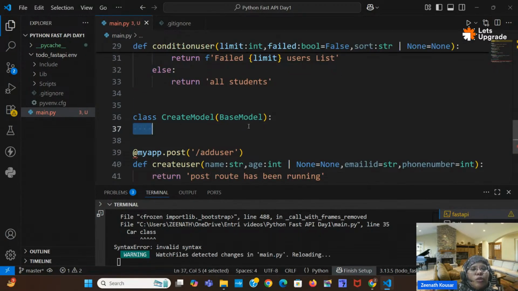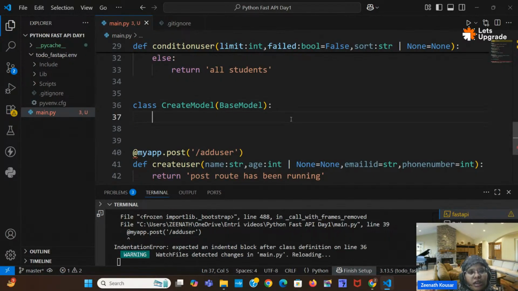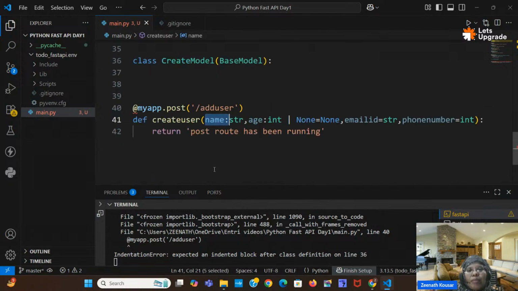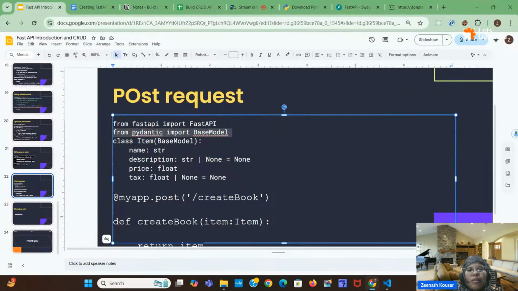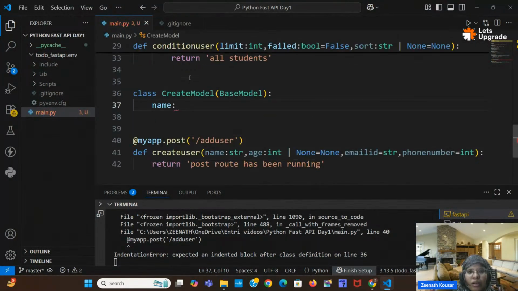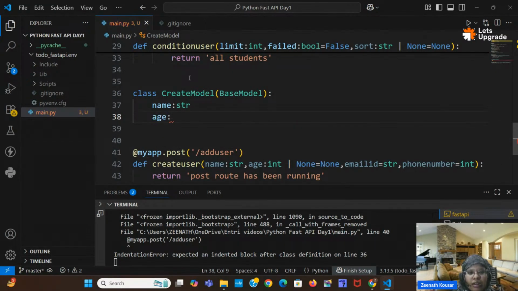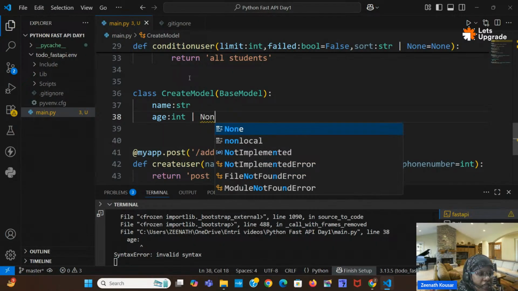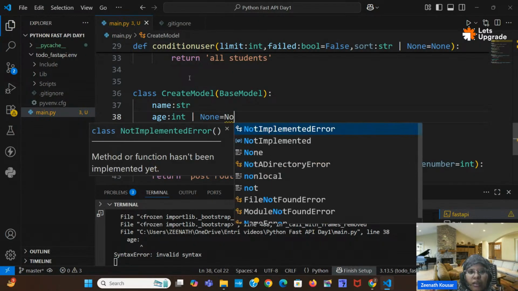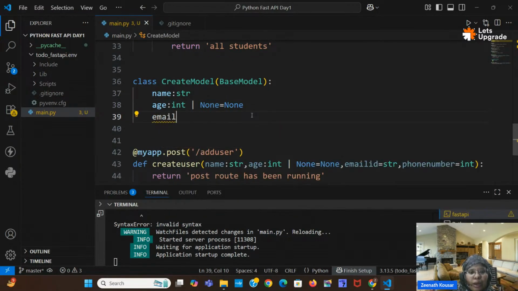In the same way, we are inheriting BaseModel here. You have to inherit BaseModel. BaseModel consists of some features, and apart from that you can add new features here. How can you add them? You want name to be a string, so you can give it like this: name colon str, and age colon int, and this should be optional. If the user doesn't enter age, it should still work. So I will create one model, then we can have a quick revision.